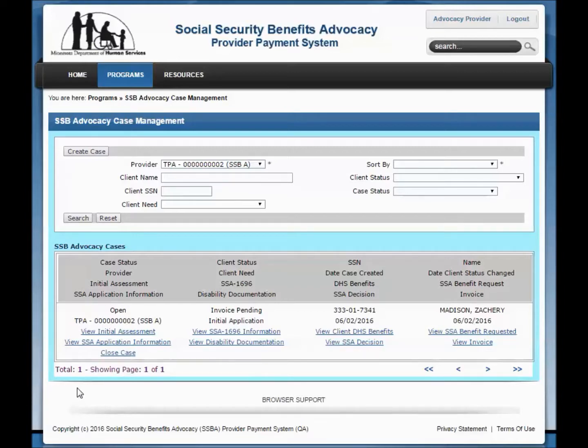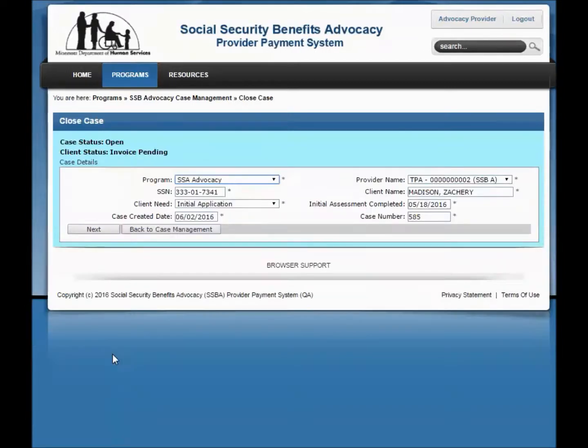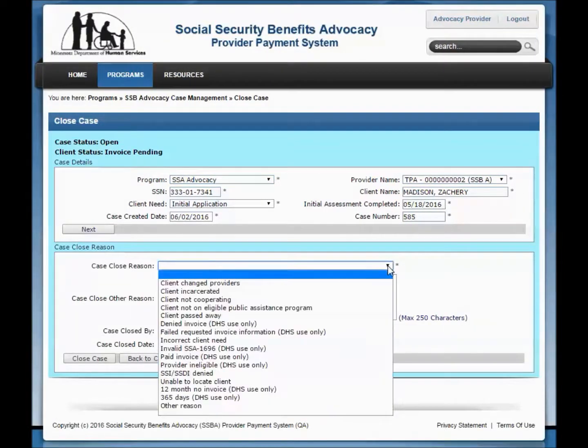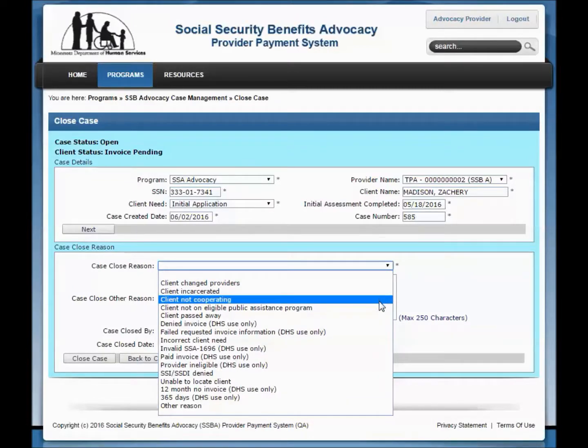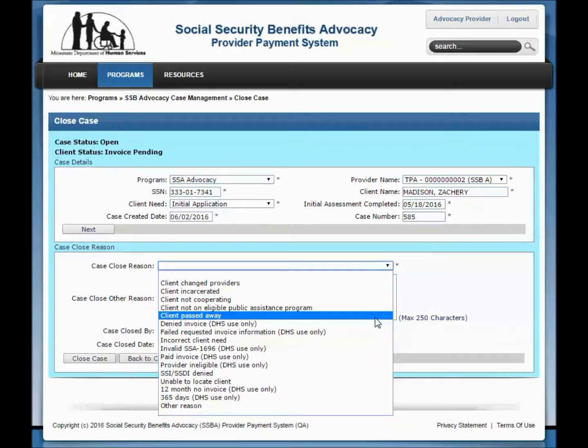There will be times when you need to manually close a client's case. The system offers a variety of case closure reasons to pick from. Please refer to the section on closing a case in the user guide for additional information. To manually close a case, click the Close Case link on the SSB Advocacy Case Management page. Click the Next button. Select a case close reason from the drop-down menu. The case closed reasons are defined in the user guide. Do not select a reason that includes the words DHS use only.